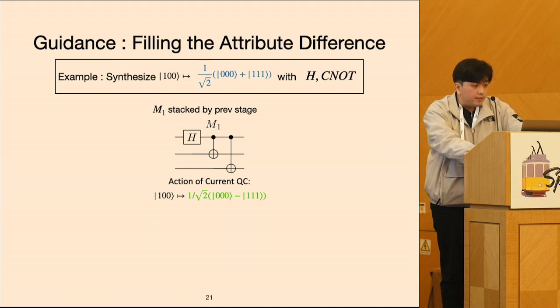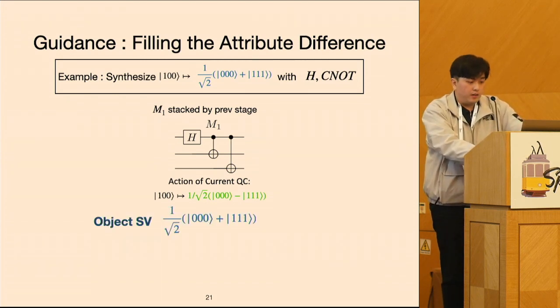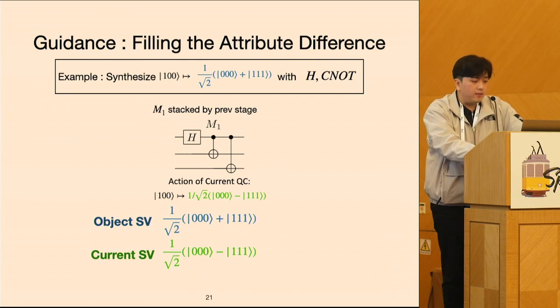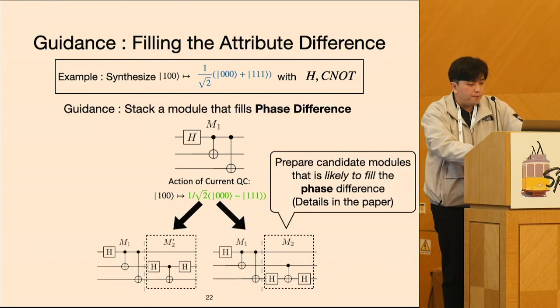As a next stage, we start the synthesis from the circuit with M1 appended, obtained from the previous stage. In this stage, considering the action of the current circuit, we can check that the current state vector is different in sign of coefficient compared to the object state vector. For quantum basis reasons, we call it a difference in relative phase, or shortly just a phase.